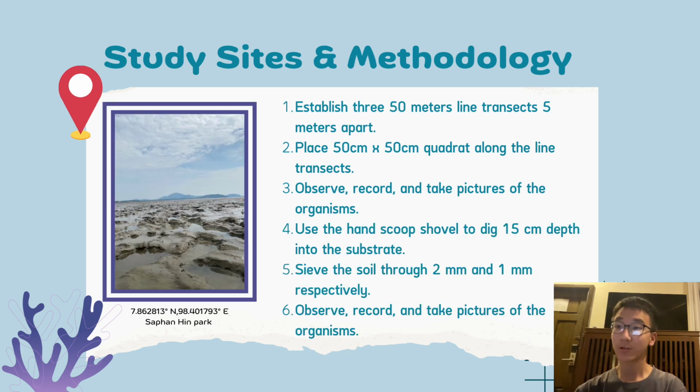Study site and methodology. First, establish 3 50-meter line transects 5 meters apart. Second, place a 50 cm by 50 cm quadrat along the line transect. Third, observe, record, and take pictures of the organisms. Fourth, use a hand scoop shovel to dig 15 cm deep into the substrate. Fifth, sieve the soil through 2 mm and 1 mm respectively. Sixth, observe, record, and take pictures of the organisms.